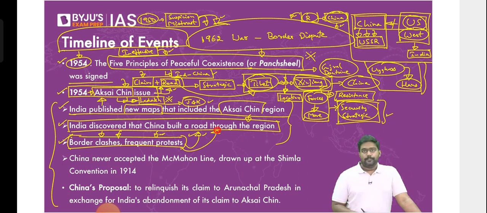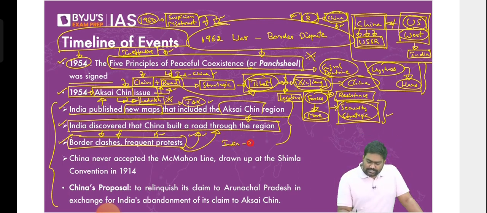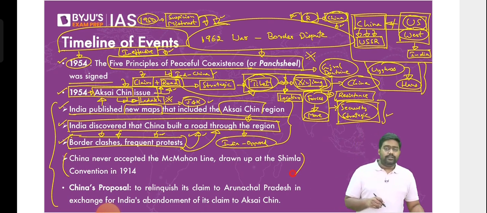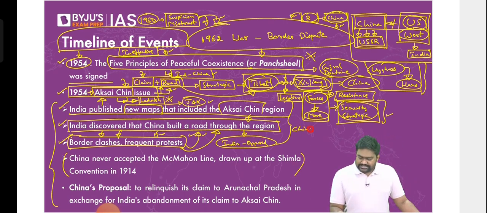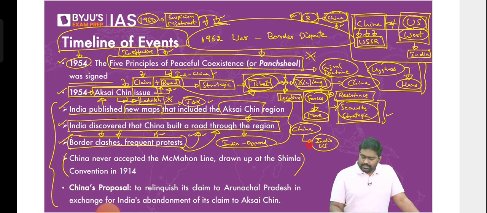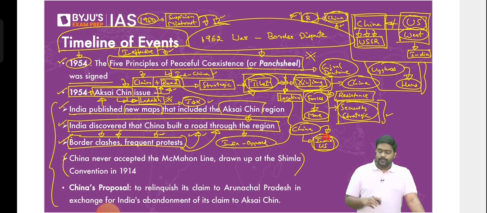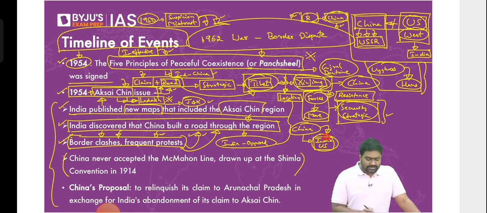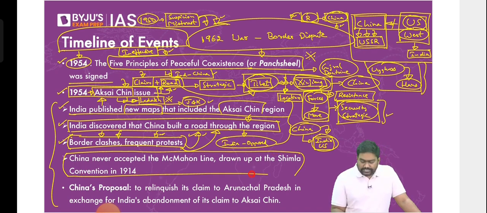So as the tensions went up, and as India countered it, as India opposed the Chinese aggression, China tried to get even more aggressive against India. All right? By this point, China started seeing India and US as allies. US was giving India some assistance. It was providing economic assistance to India. Right? We were both democracies. US had its own problems. US was worried that a democratic country was not joining the Western countries. We actually weren't on the same page. But China's perception was India and US are on the same page. All right? So when these tensions and this suspicion was coming up, China came up with another challenge for India.